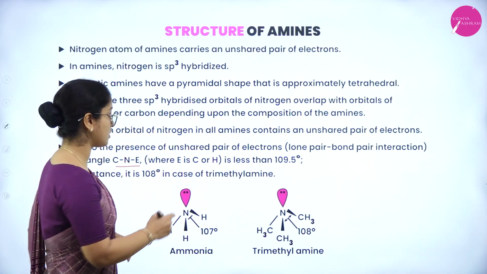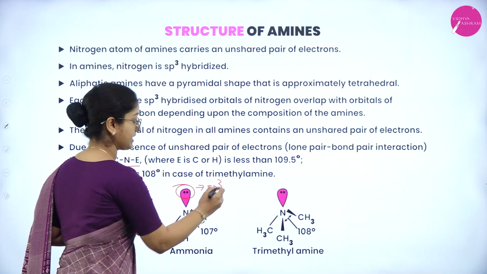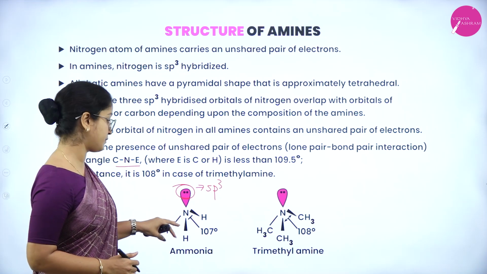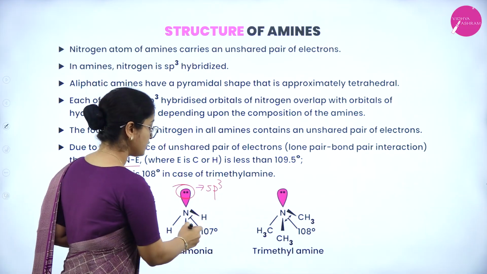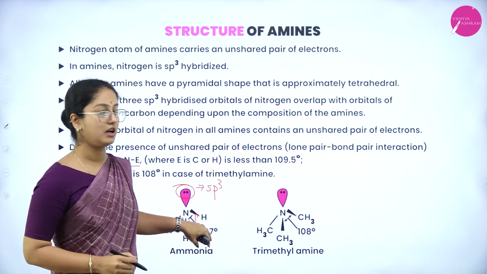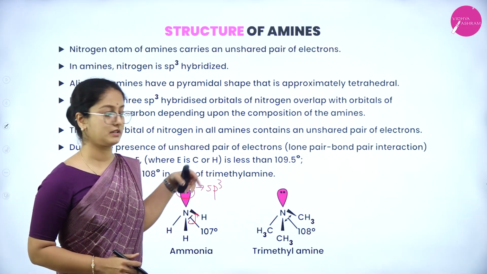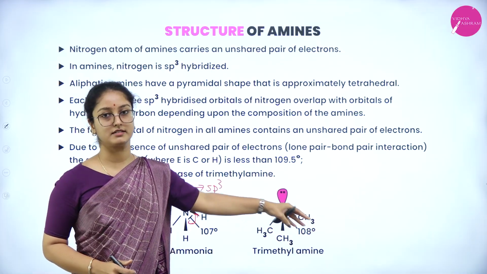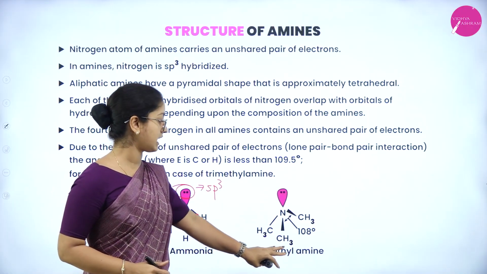Because of the presence of the lone pair of electrons and since this nitrogen carries sp3 hybridization, this lone pair of electrons is responsible for the three hydrogen atoms moving downward. So therefore, the bond angle between hydrogen and hydrogen will be around 107 degrees. So this is responsible for the tetrahedral shape in the structure of ammonia. If there are bulkier groups, the shape would be distorted from the tetrahedral shape. Here it is again the tetrahedral shape of trimethylamine.